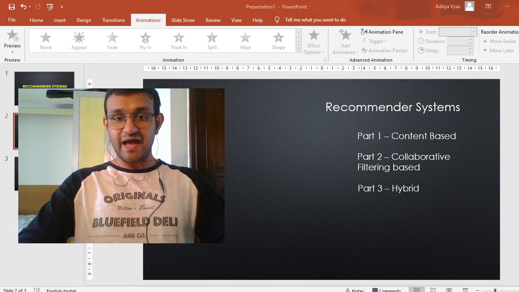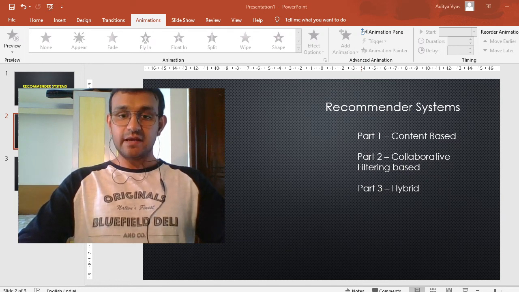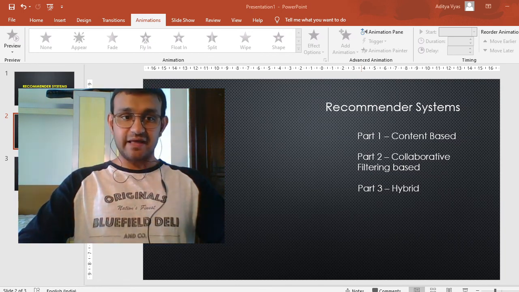So now we have seen how we can build a recommender system based on content, based on the similarity of content.